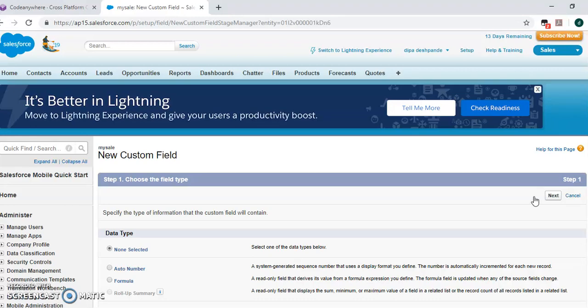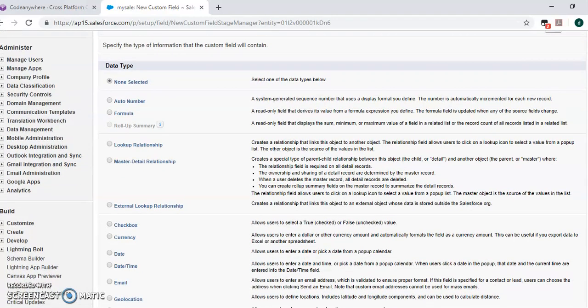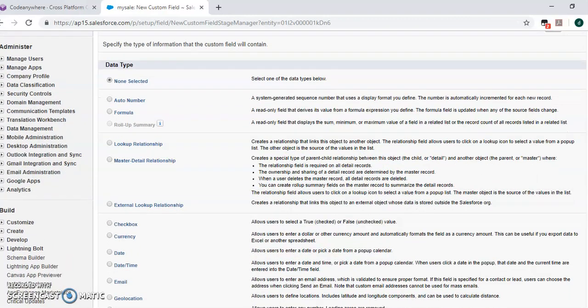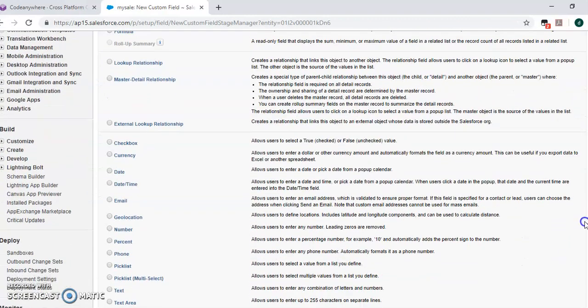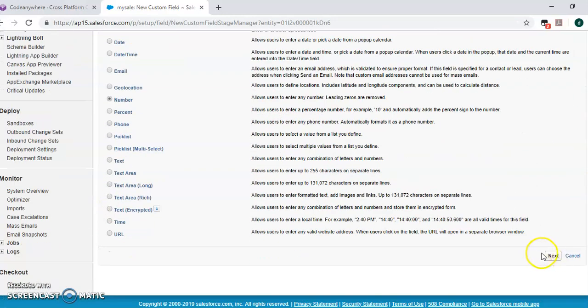For the third field, you have to select the data type as Number. Just click on Number. Select Next.